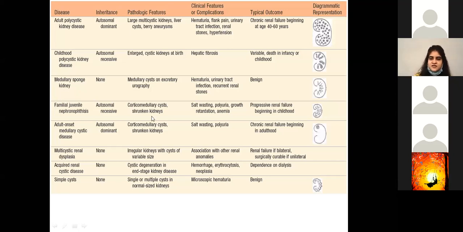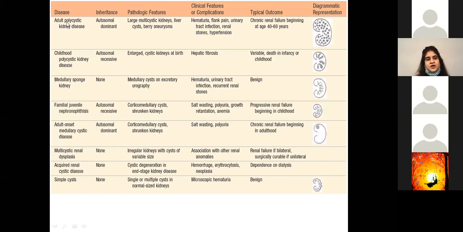Moving on, so this is for people who are lazy, who do not want to go through the entire text. Lucky for you, there's a chart that's given in Robbins. Make sure that you at least go through this chart and the pictures that are present, which is the bare minimum, so that you are able to attempt some part of the paper and have clear concepts. It's very good for revision and if you don't have time. So let's just go through this. This will be a good review for us.